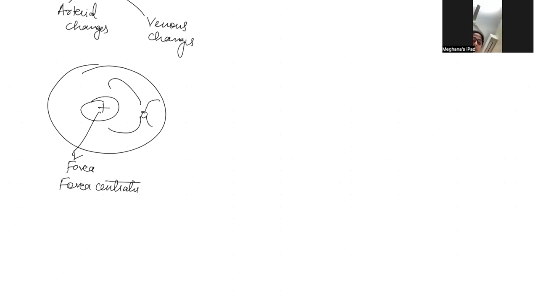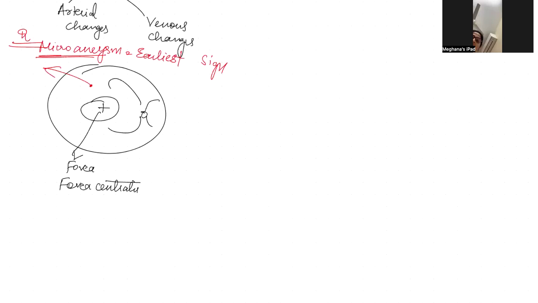The first sign of diabetic retinopathy will be microaneurysm. This is the earliest feature and the first sign. So the most important earliest sign in diabetic retinopathy is microaneurysm.